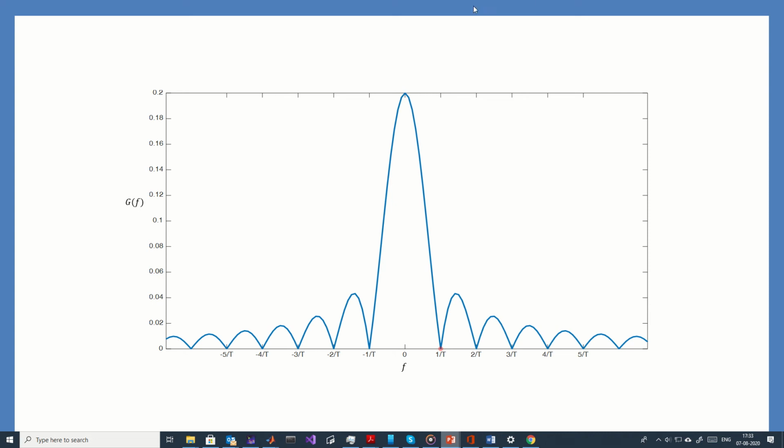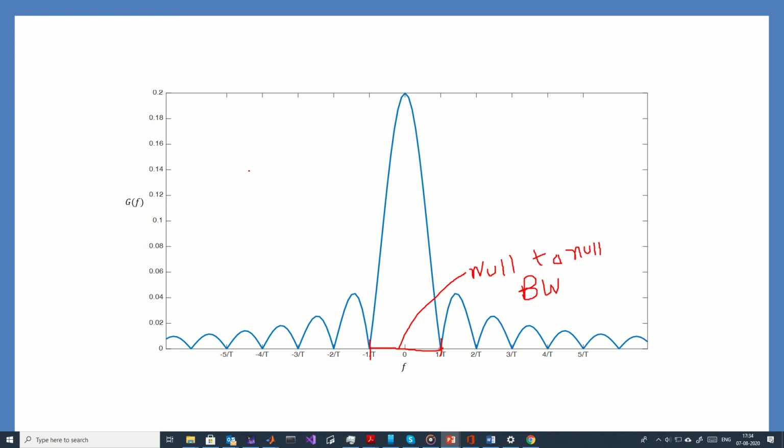One is the null to null bandwidth, that is the bandwidth contained within the main lobe, or the bandwidth that lies within the region between the first two zero crossings. So this is called the null to null bandwidth.